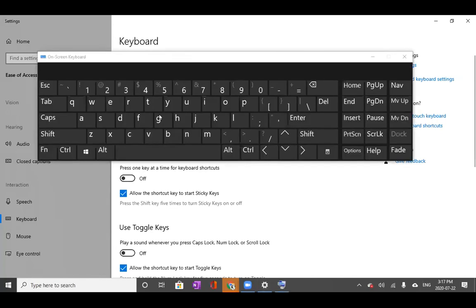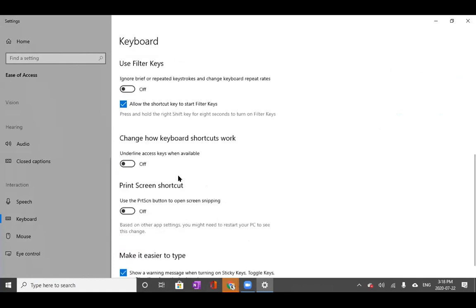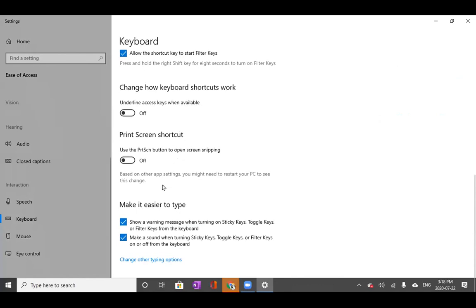We also have this on-screen keyboard here at the top, and you'll see it brings up the keyboard, and you can use it to type with your mouse, which is great if your keyboard ever conks out. I know sometimes you get problems with it, so it's a good option. Keyboard shortcuts, so you can change how those work, what the access keys are if you forget them and you want them to be a bit easier. So there's lots of options there.